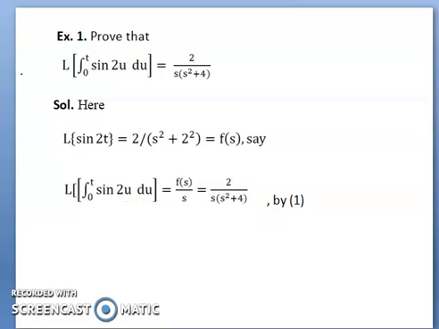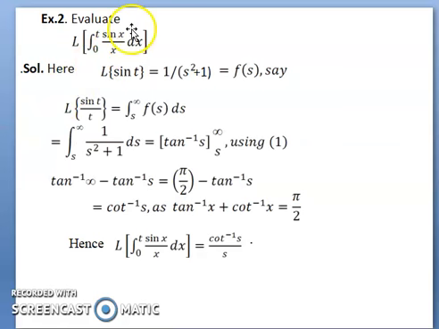Now another example. Evaluate L of integral from 0 to t of (sin x divided by x) dx. Solution. We know that Laplace of sin t is 1 divided by s squared plus 1, because in place of a we take 1, and it is denoted by F(s).